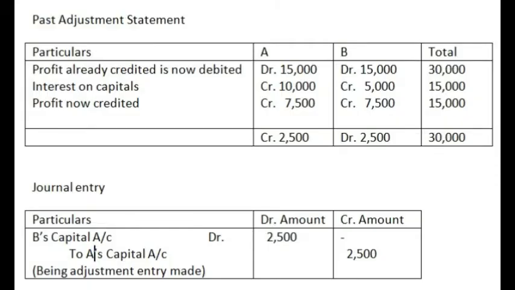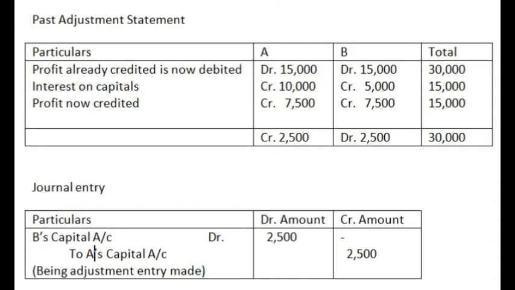You are given the past adjustment statement here. First line shows profit already credited in the past is now debited here: 15,000 each to both the partners and total 30,000 in the total column. Now whatever is omitted will have to be written now. Interest on capital is omitted. So they are credited to both the partners, rupees 10,000 to A and rupees 5,000 to B. And the total of these two is shown in the total column.